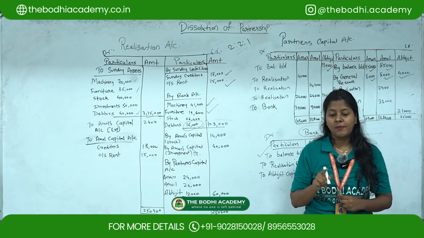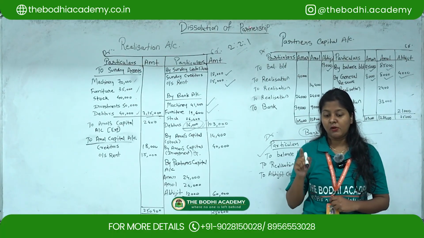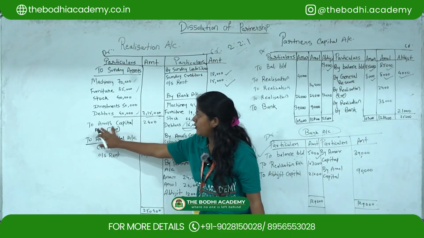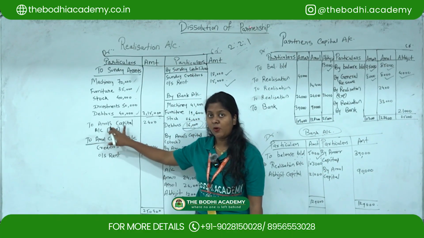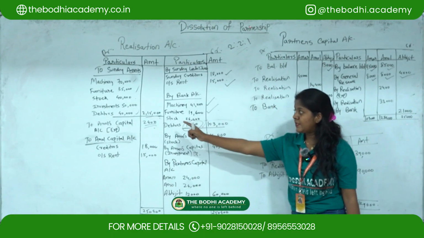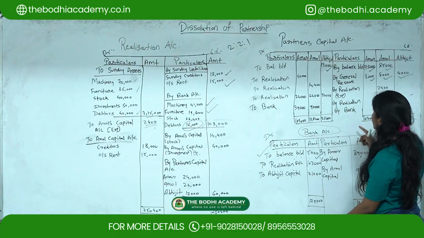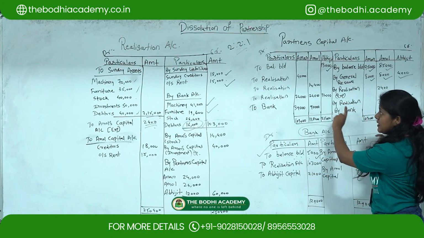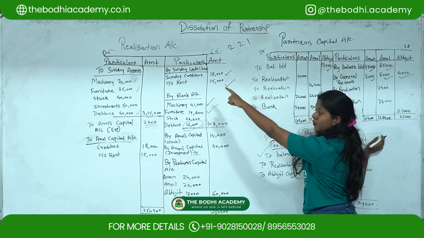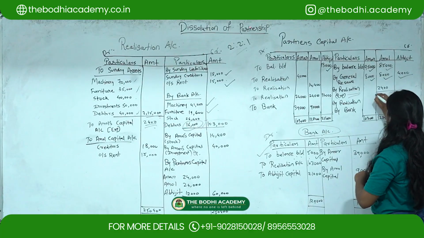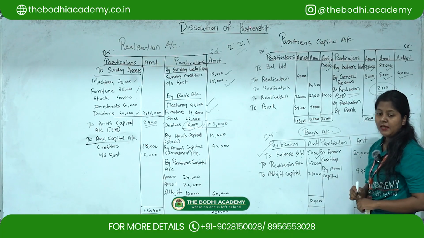Realization expenses amounted to 2,400. Now this was paid by Amol. Okay, so I am going to write down here as to Amol's capital account. Realization expenses 2,400. So now since it is paid by a partner, you have to show under the credit side of your partner's capital account. But since you are transferring it from this account, realization account, you have to write down by realization 2,400. Okay, expenses.